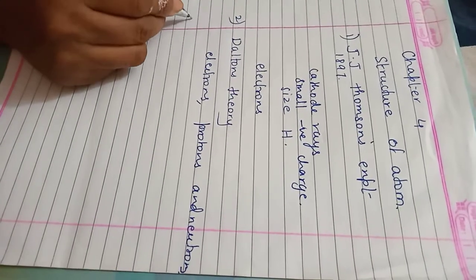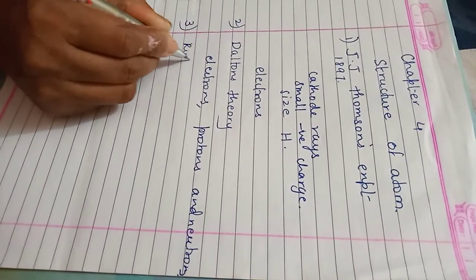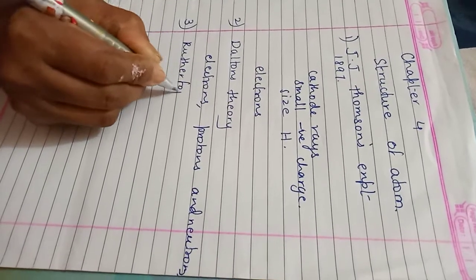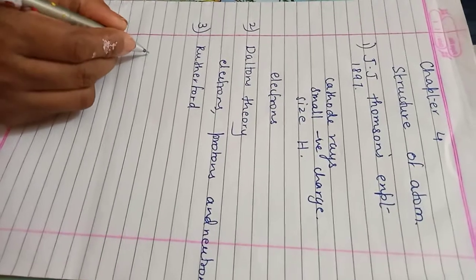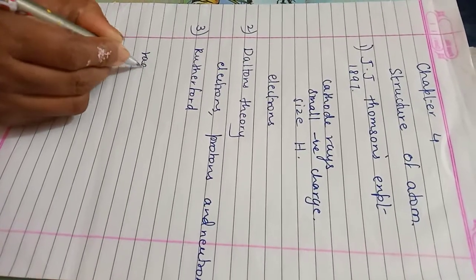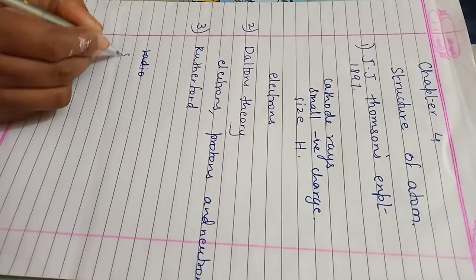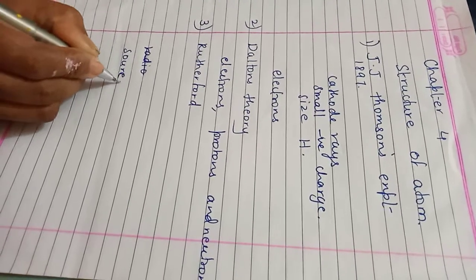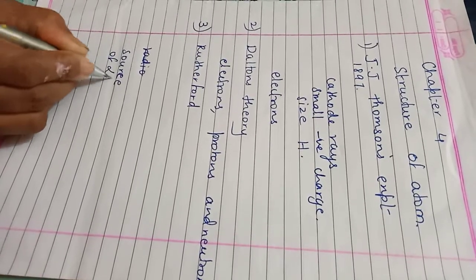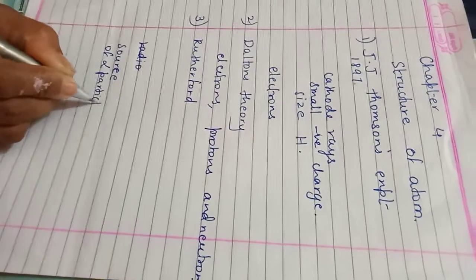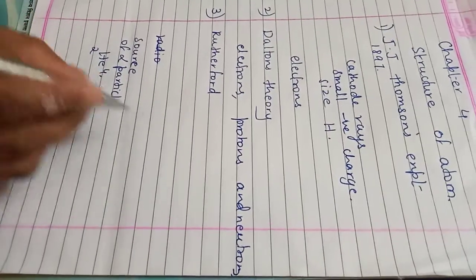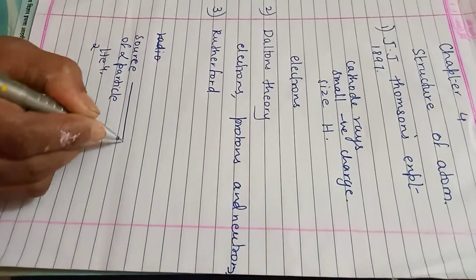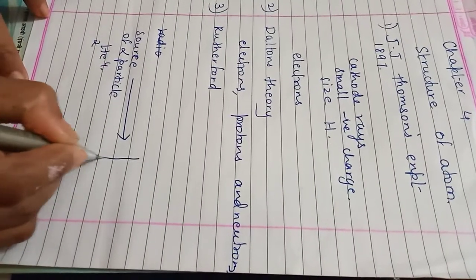Then after Dalton came the third gentleman, who was called Rutherford. What did he do? He took a radioactive element, a source of alpha particles. Now you may ask me, teacher, what are alpha particles? Helium nuclei. They are alpha particles. This source of alpha particles was incident on a gold foil, students.